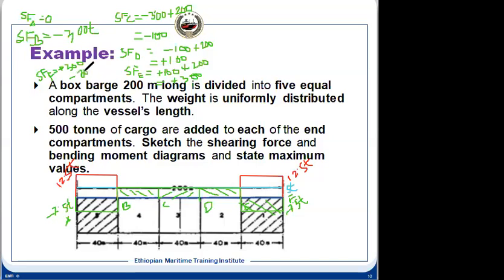So this is one way we can come to a conclusion that your calculation is right, because it has become 0 at this point. If you get a value that is not 0, it means a mistake has been made during the calculation. Now we can plot it. This is what will happen here, for example: the 300 is here. This is minus 300.